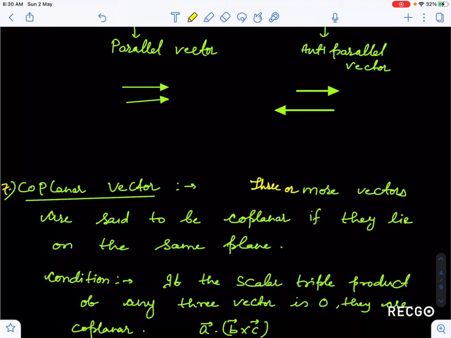Because if I take any two vectors, they must be coplanar. Suppose you take this vector and this vector, they are coplanar if I take the plane of this board or screen as my plane. So any two vectors are coplanar, but three or more vectors are said to be coplanar if they lie along the same plane.